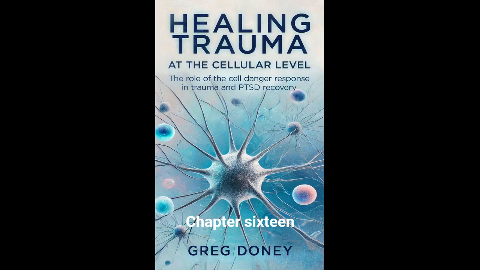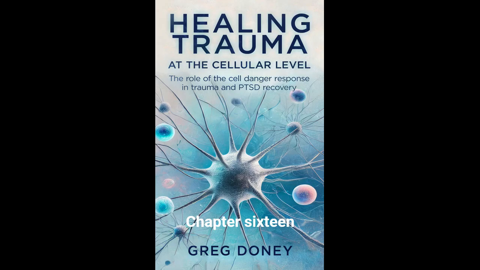In prolonged CDR, mitochondrial dysfunction persists, preventing the normal return to oxidative metabolism. This ongoing shift supports the metabolic needs of cancer cells, allowing them to thrive and resist apoptosis, programmed cell death. As a result, chronic CDR is implicated in several cancers that rely on glycolysis for energy production.